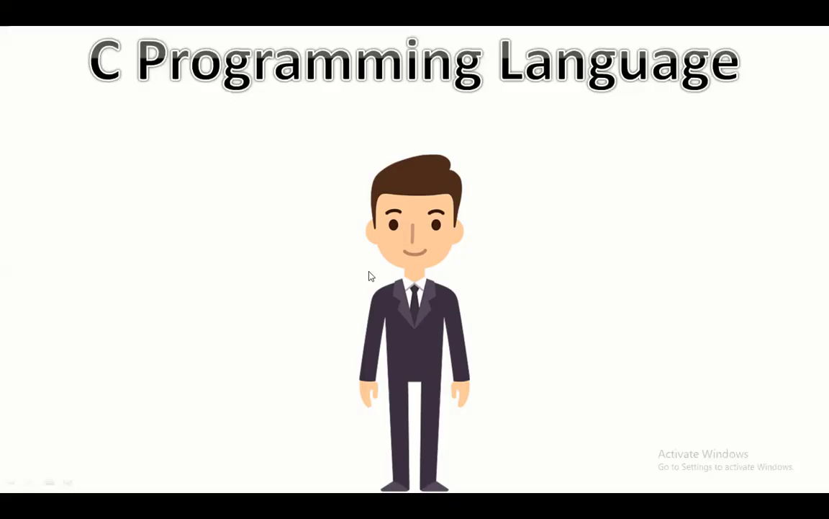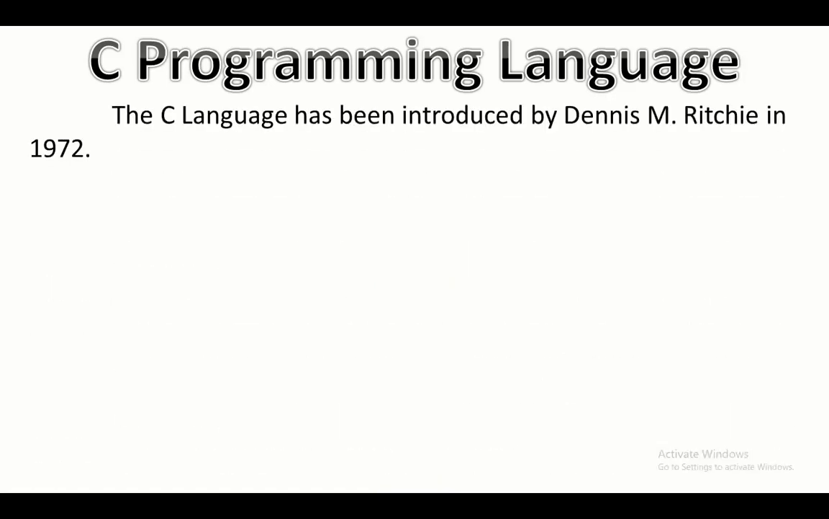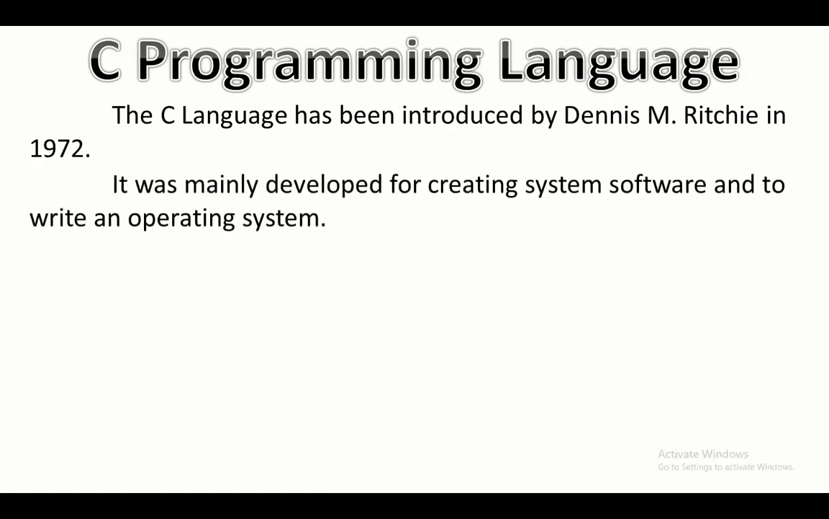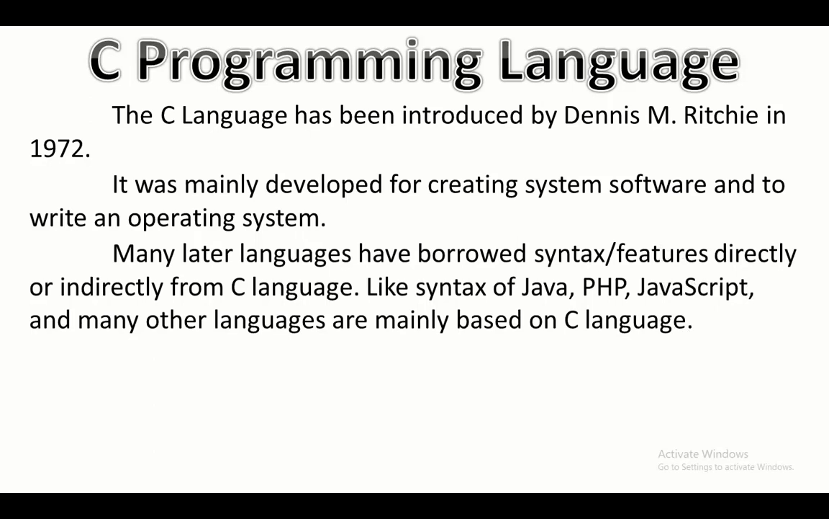Hi, today I am going to give you an intro about the C programming language. C was developed in 1972 by Dennis Ritchie. It was mainly developed for writing operating systems. These days, many programming languages like C++, Java, JavaScript, Python, and PHP have taken features and syntax from the C language.